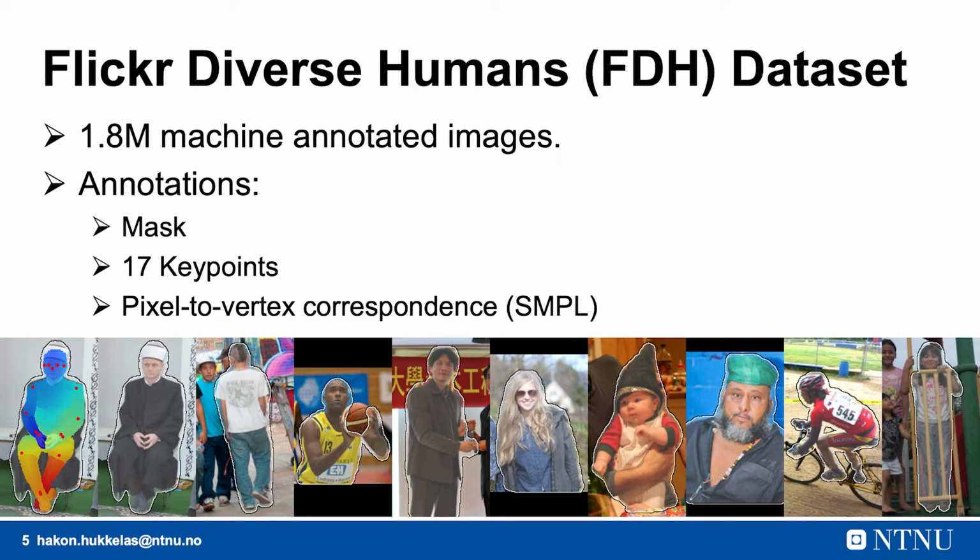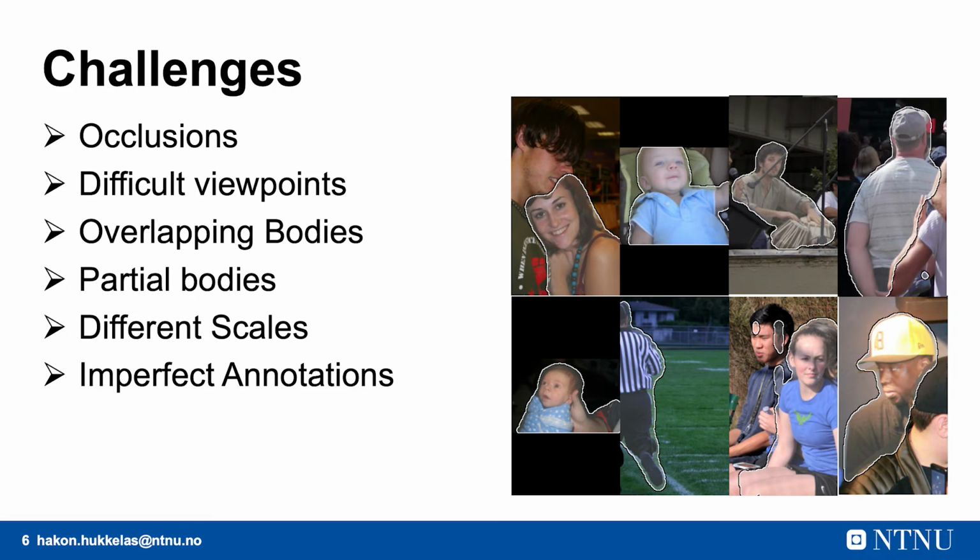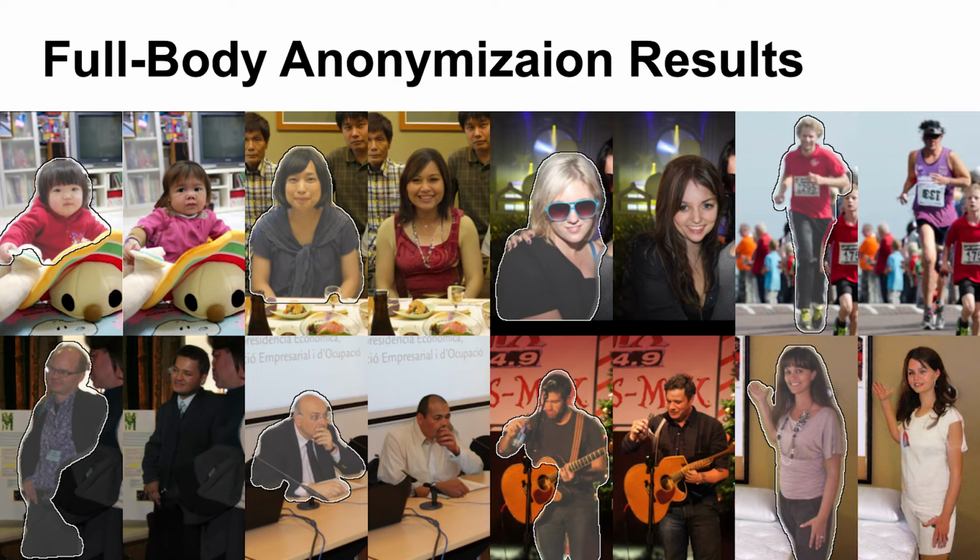Our main contribution is the FDH dataset, which removes the issue of overfitting. The FDH dataset consists of 1.8 million annotated images of human bodies, where each image is annotated with a mask indicating the human body, 17 key points, and a dense pose annotation mapping pixels to vertices on a 3D human body. The FDH dataset represents many of the challenges of in-the-wild anonymization, such as occlusion, difficult viewpoints, overlapping bodies, and partial bodies. Combining this dataset with a fairly straightforward GAN, we are able to generate close to photorealistic images.